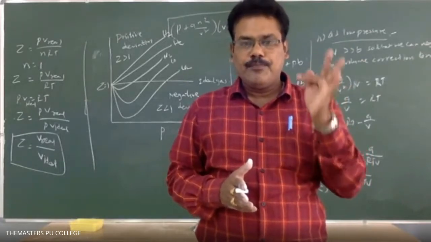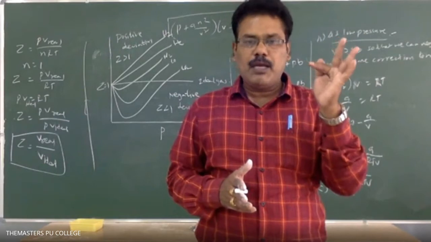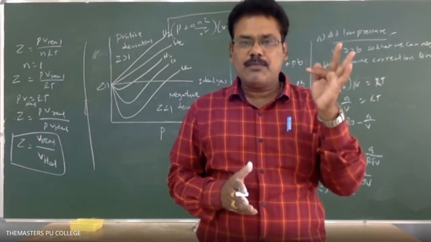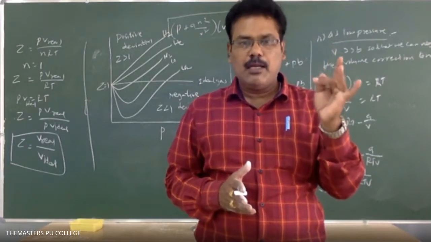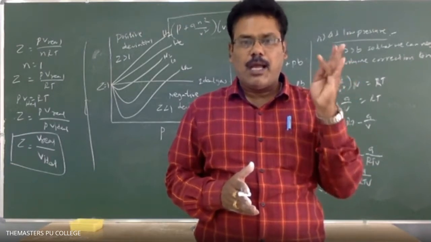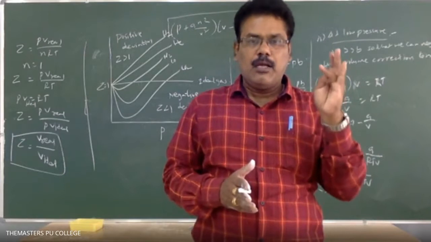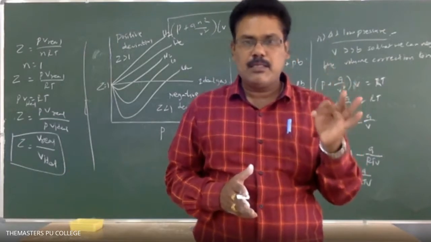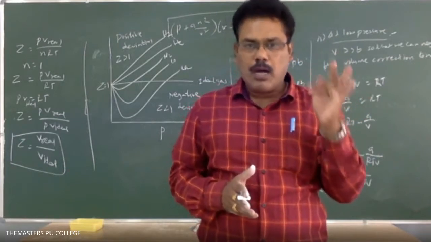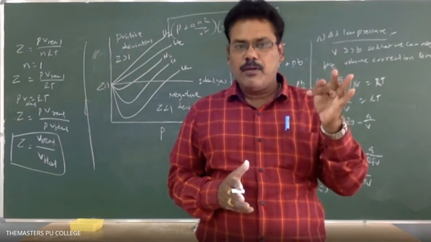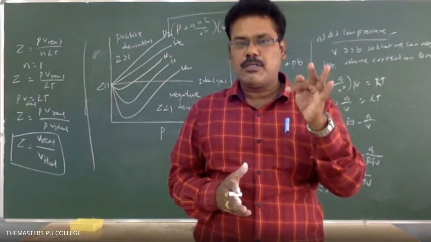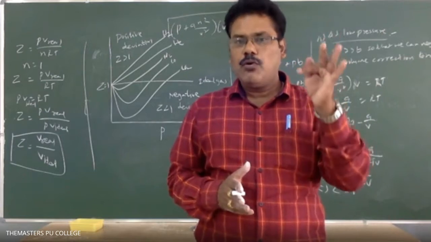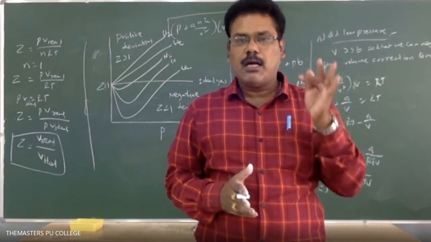One is the root mean square velocity, that is RMS velocity, the second one is most probable velocity, and the third one is average velocity. RMS velocity means the square root of the mean of the squares of the velocities of gas molecules.